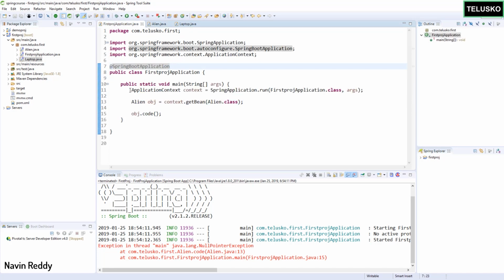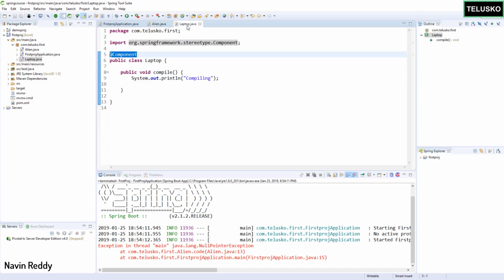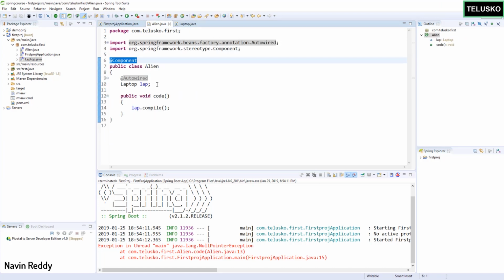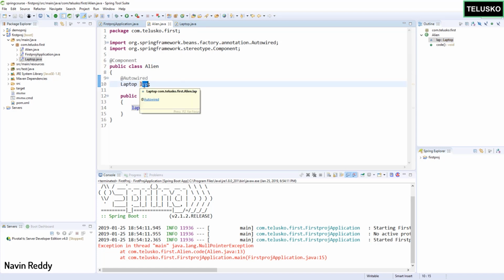Now what will happen the moment you run this application, of course, we have a detailed explanation for this in the next module. This is just the introduction for Spring Boot, how it can be awesome. You can see the moment you load this application, it will give you two objects, the object of Alien and the object of Laptop. And in the Alien class, we are asking for the Laptop object. So it will check, hey, do we have an object of Laptop available in the memory? And the answer is yes. So it will give you the Laptop object here.